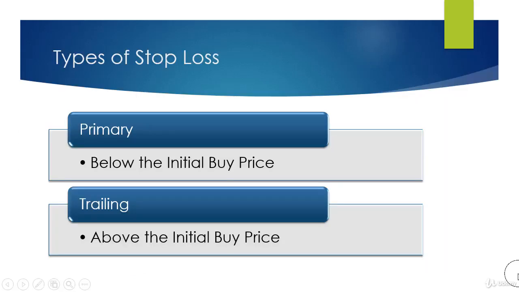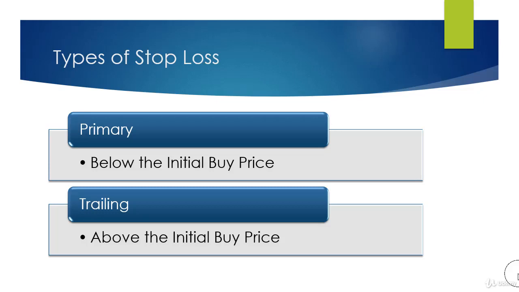Stop losses are of two types: primary stop loss and trailing stop loss. Primary stop loss is a level below your initial buy price. It can be based on crucial support levels on charts. When such support is broken, we should exit the stock. It can be a Fibonacci level, a trend line, or a moving average.